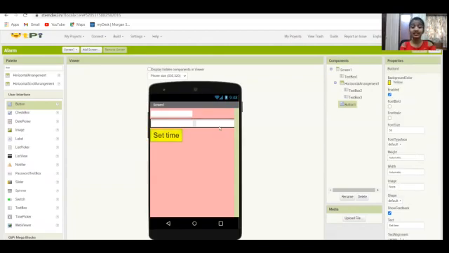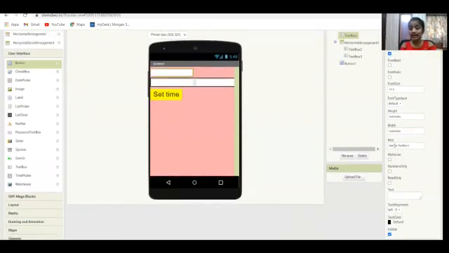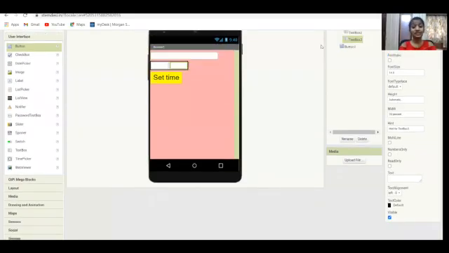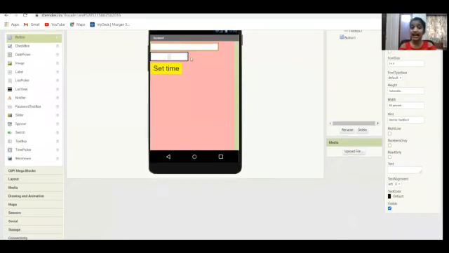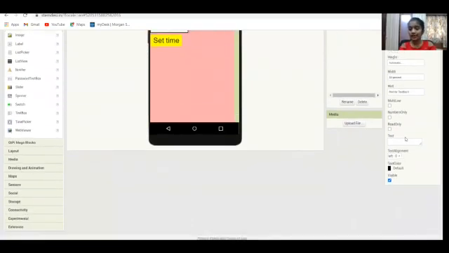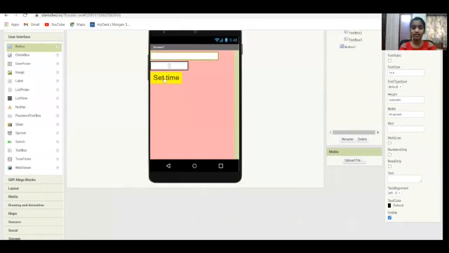And now let me quickly resize these components by just clicking this, and you could resize using the height and width option. So now I've resized it. I've resized the message to be 80, and these two to be 20 as the width. So let me quickly scroll down and delete the hint for the text box.